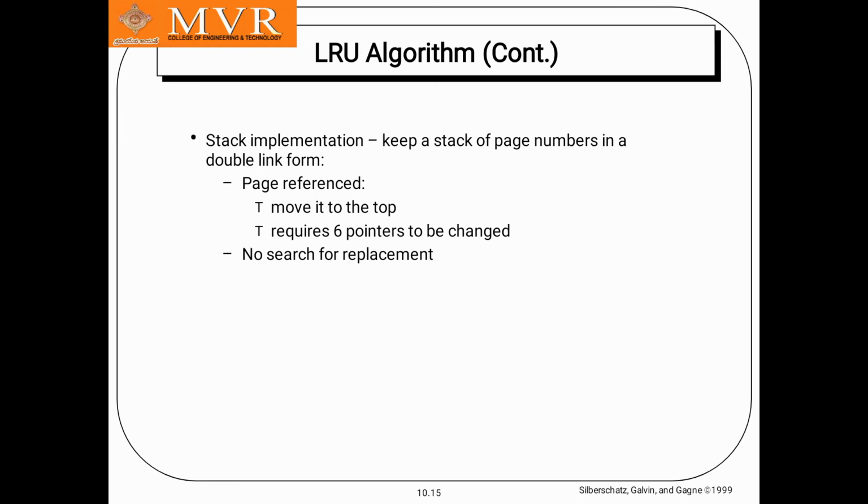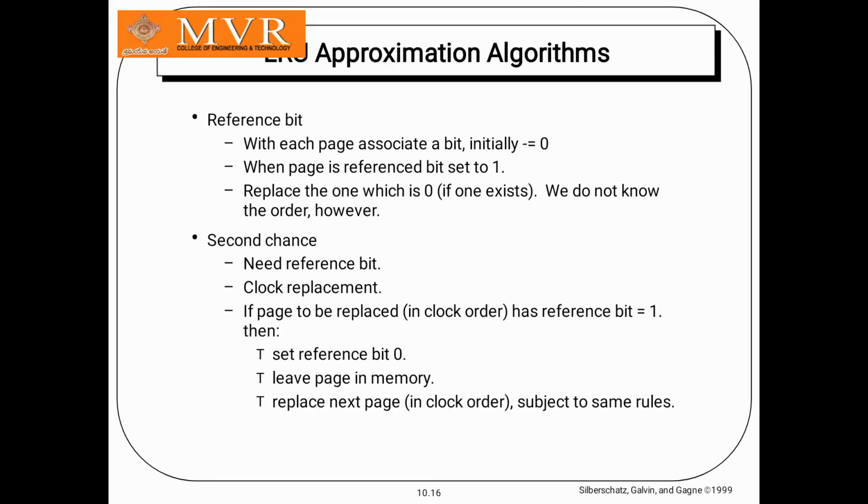When a page is referenced, it is moved to the top, and it requires 6 pointers to change, with no search for replacement. The LRU always depends on keeping the page numbers in double link form, remember that.